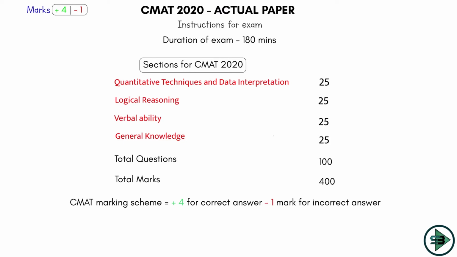So which are the balls on which you can hit a 6, on which you can hit a 4, which are your defensive balls, and which are the balls on which you can lose the wicket. So we'll identify and analyze which were the easy, moderate and difficult questions in the LR section of the CMAT 2020 actual paper. So let's start the match with the session of logical reasoning.